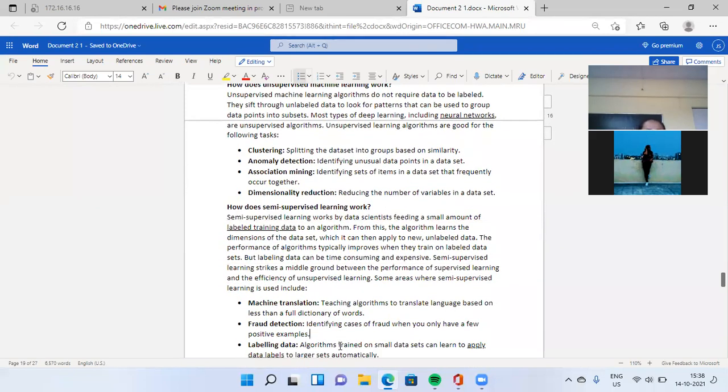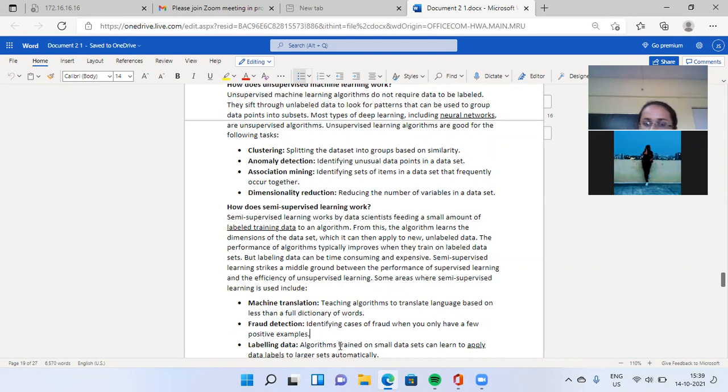Next, how does semi-supervised learning work? Semi-supervised learning works in between supervised and unsupervised learning. Data scientists feed a small amount of labeled training data to an algorithm. From this, the algorithm learns the dimensions of the data set, which it can then apply to new unlabeled data. The performance of algorithms typically improves when they train on labeled data sets, but labeling data can be time consuming.